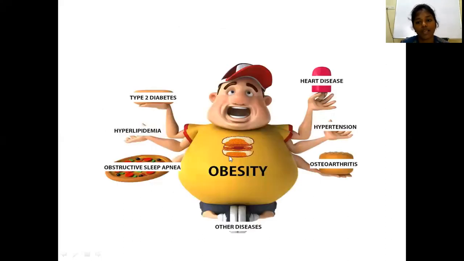So coming to the other complications of obesity, one is metabolic syndrome. The others are heart diseases, hypertension, osteoarthritis and also spine problems. Obesity also affects fertility, like polycystic ovarian disease in females, and also infertility and cancer. Obesity is like a pre-cancerous condition; it carries a risk for many cancers. Also obstructive sleep apnea, hyperlipidemia, and type 2 diabetes. So these are the complications of obesity.